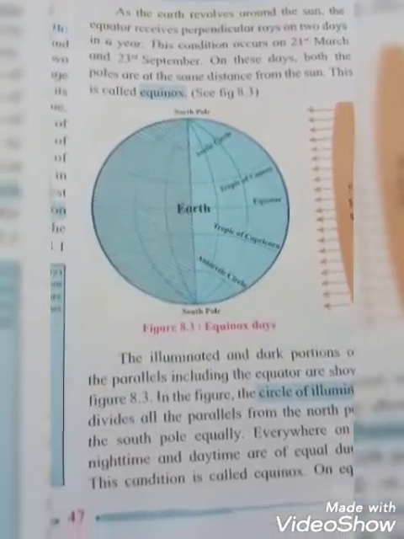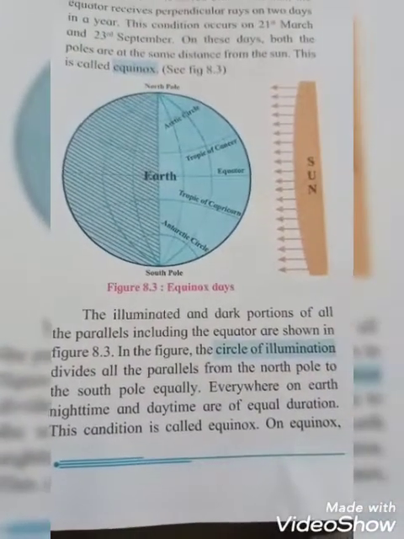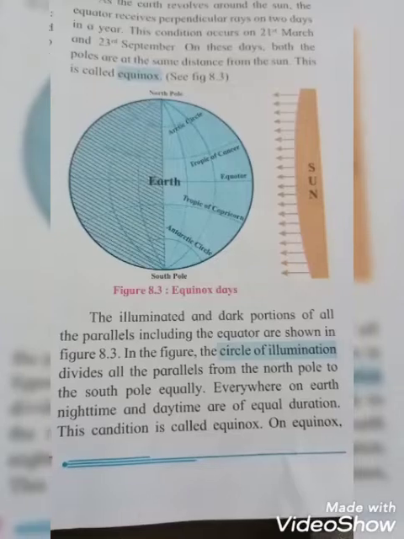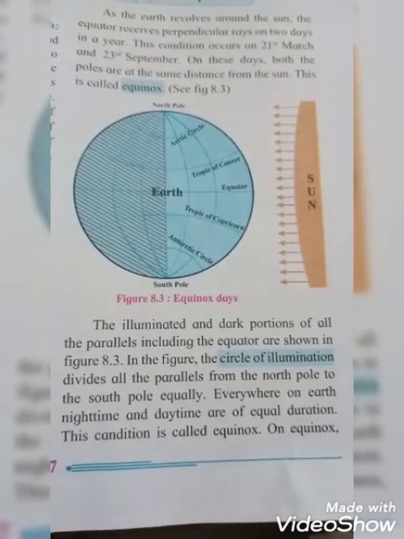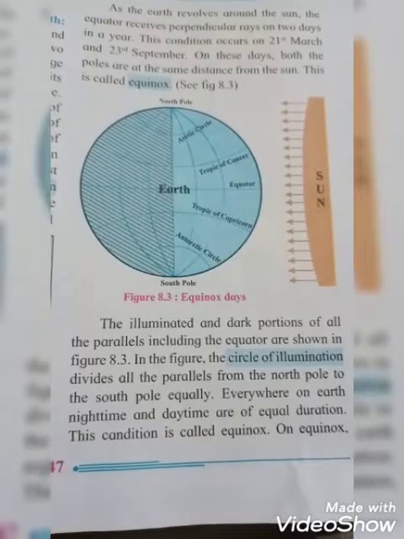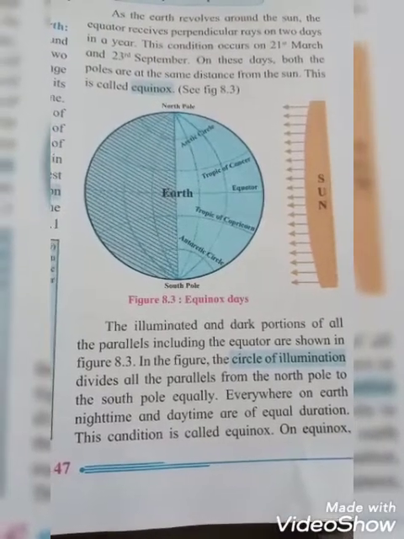Okay, students. The illuminated and the dark portions of all the parallels including the equator are shown in figure 8.3. In the figure, the circle of illumination divides all the parallels from the north pole to the south pole equally.